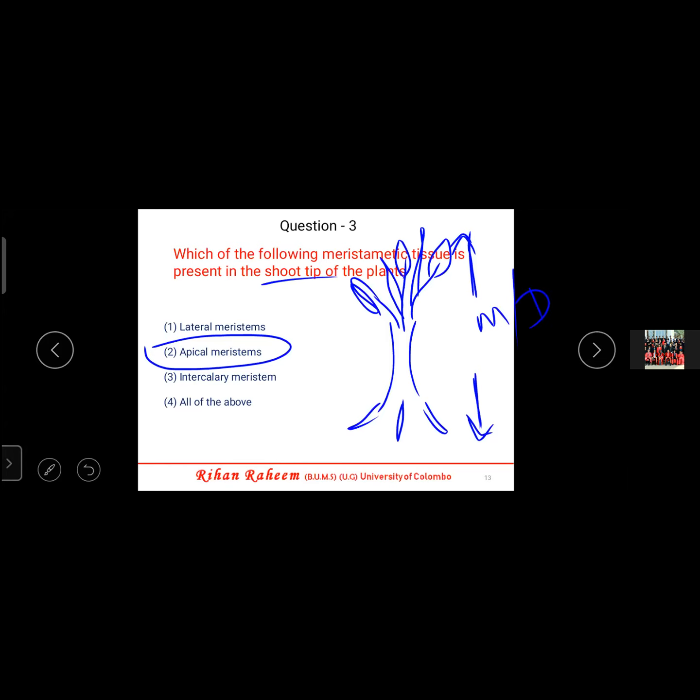The other two tissues, that is the lateral, it is only present in dicot, and the intercalary, it is only present in monocot. So apical meristems are the tissues which are present in monocot and dicot, common to both. And also those are there in the shoot apex and the root apex, and the other part is the axillary bud. Hope you all understood.